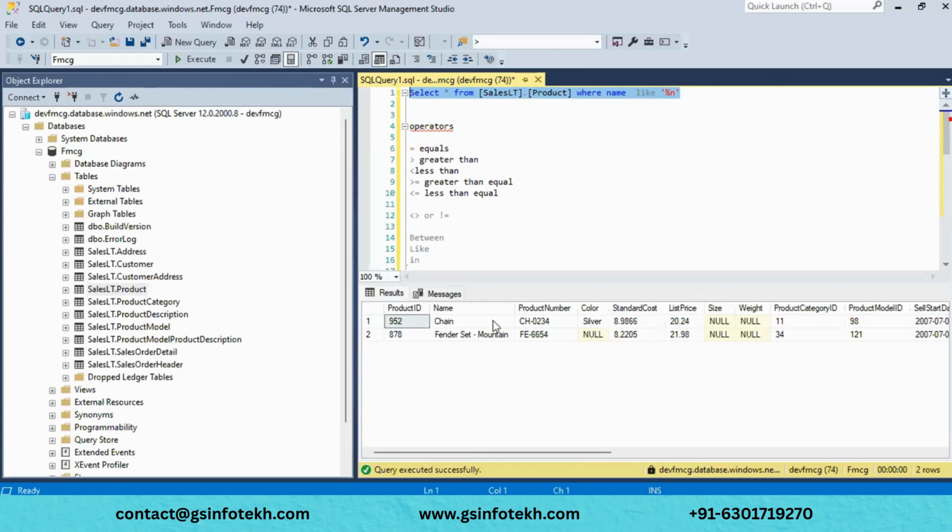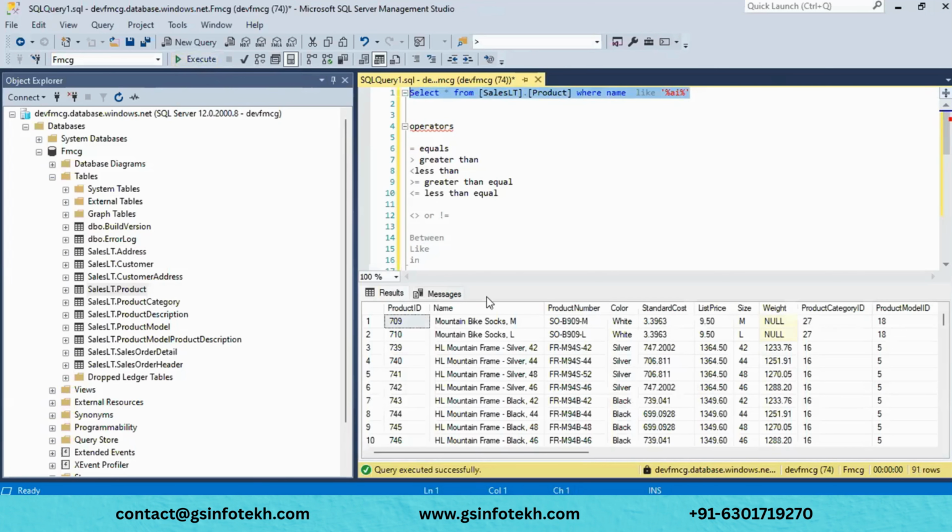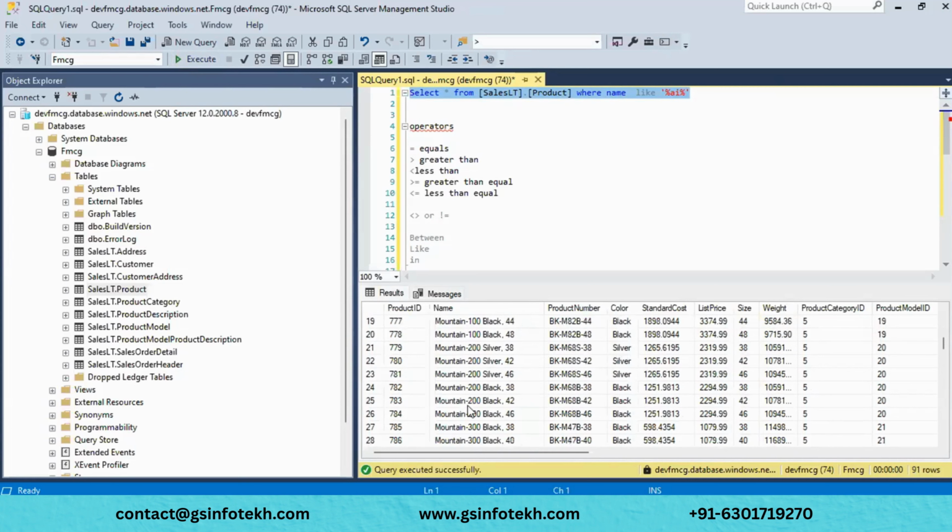Okay. And now I want to select where the name is like in between AN. Okay. For that, what you have to do, you have to place percentage, AN and percentage. What this will do, this will fetch the data in which values the AN exists. If the AN exists, then it will select only those fields. See, in all these fields, the AN, the mountain was there, right? In all these fields, the AN exists.